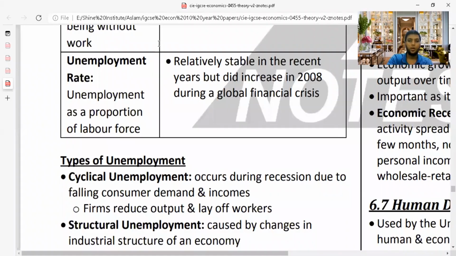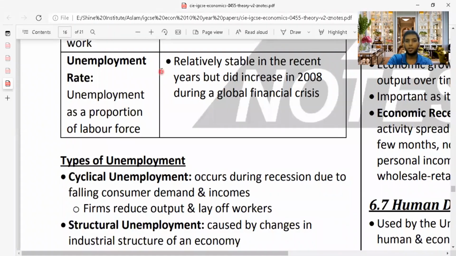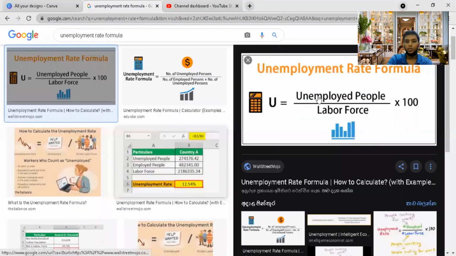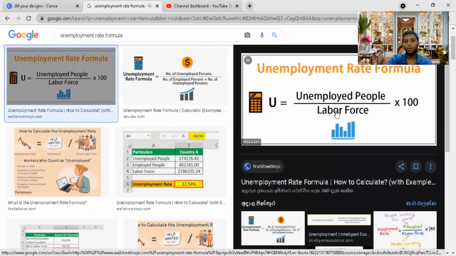When it comes to unemployment, you need to know how many people are working in a country. So many people don't know this calculation, so I'm going to show the calculation. Unemployed people divided by labor force, times 100. So what are unemployed people? The number of people who are not working. For the labor force, we take unemployed plus employed. So that's how you construct a labor force: unemployed plus employed. So unemployed people divided by the labor force, in brackets you can write unemployed plus employed, times 100.